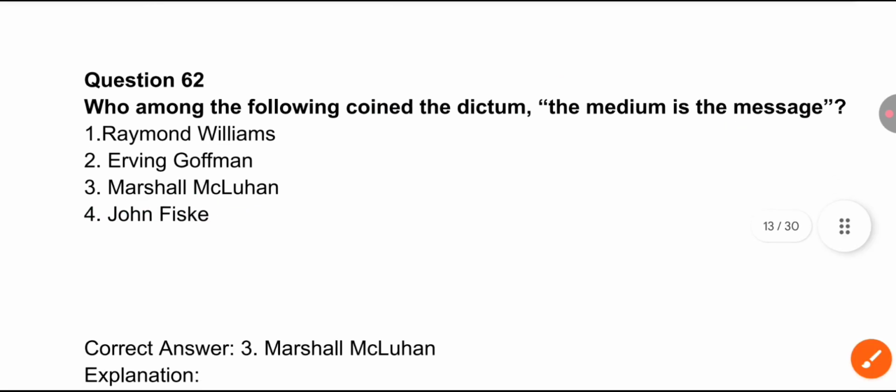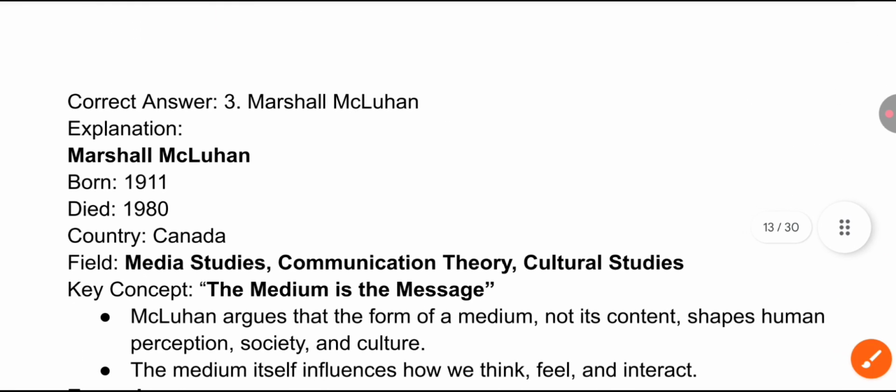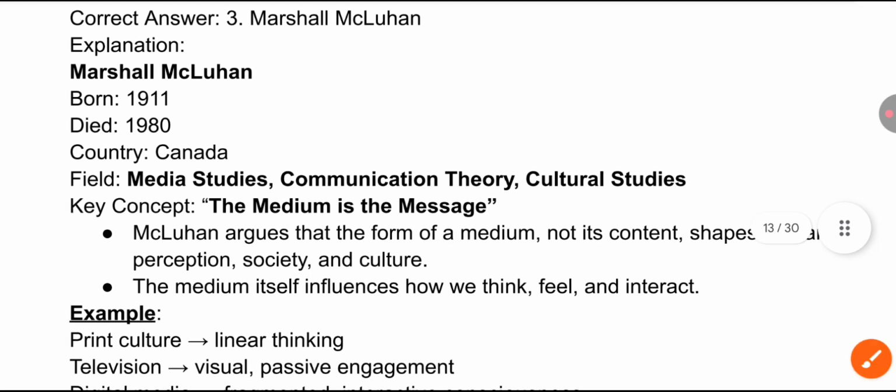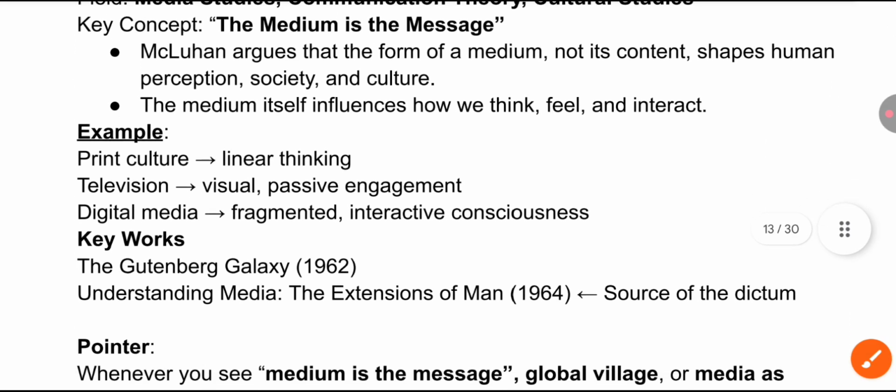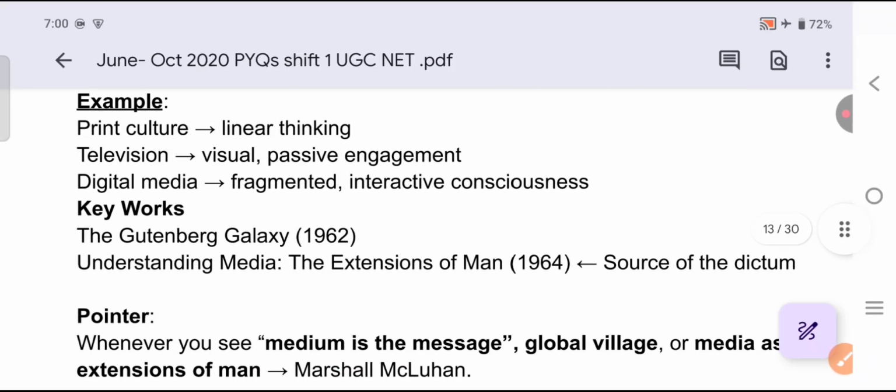So the correct answer: the medium is the message was coined by option 3, Marshall McLuhan. Okay, remember, very important, he is from Canada. He is of Canadian origin, and he is associated with the fields of media studies, communication theory, and cultural studies. Marshall McLuhan, very important. Remember, cool and hot media. The medium is the message was given by him. So McLuhan argues that the form of a medium, not its content, shapes human perception, society, and culture. The medium itself influences how we think, feel, and interact. So this is his perception. You can take an example here.